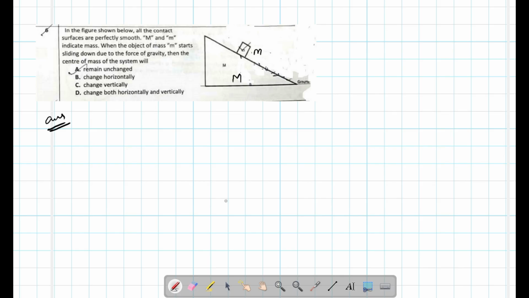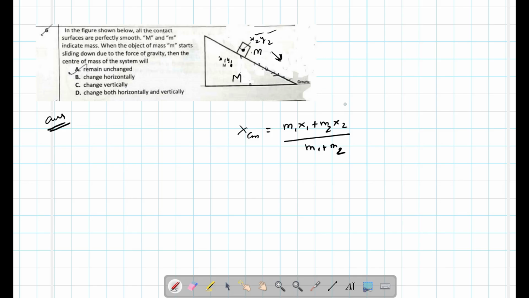So for this arrangement, the center of mass remains at a certain point. For this, center of mass lies at this point. So this is the fixed coordinate x1, y1, but this x2, y2 changes at each instant because this moves down. As this changes at each instant, we know we have the formula xcm equals m1 x1 plus m2 x2 divided by m1 plus m2. As this is the formula, x2, y2 changes at each instant.